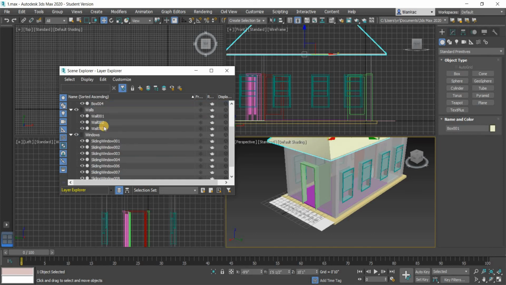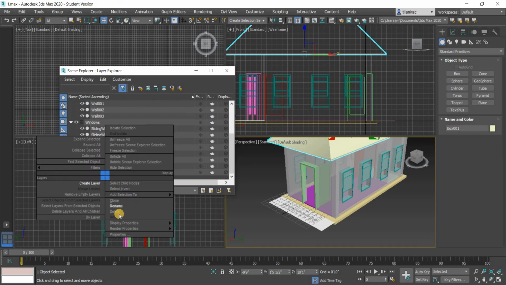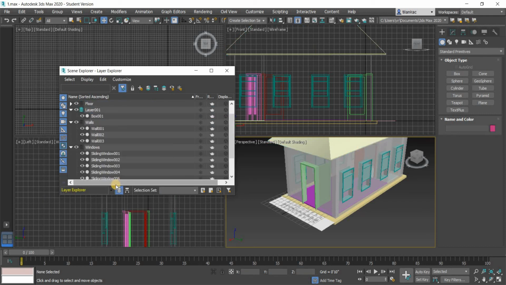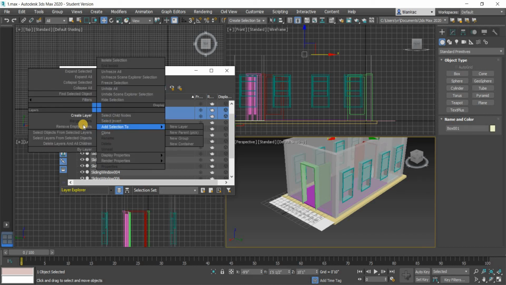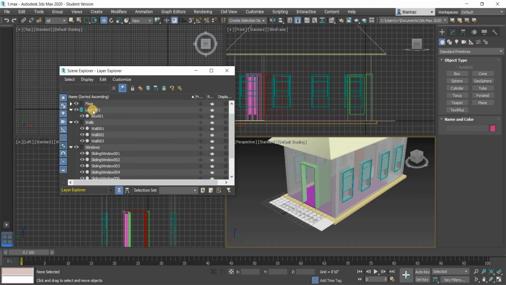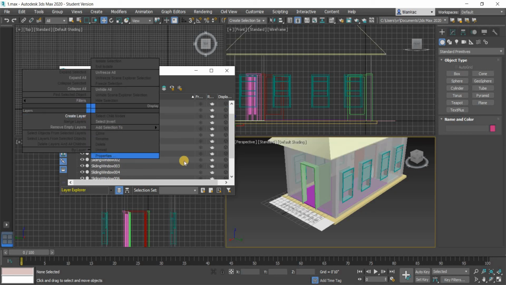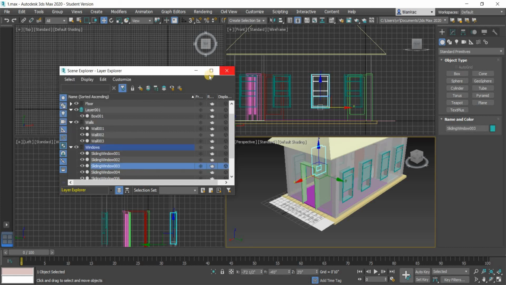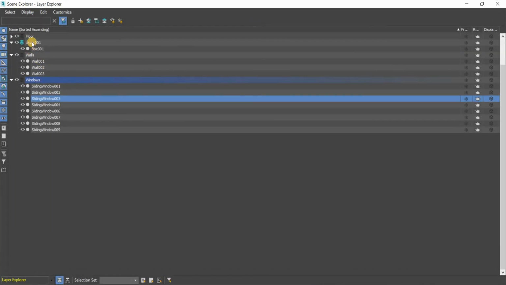So maybe the roof needs to be in its own separate layer. Let's add roof. Create layer. It's messing up a little bit.